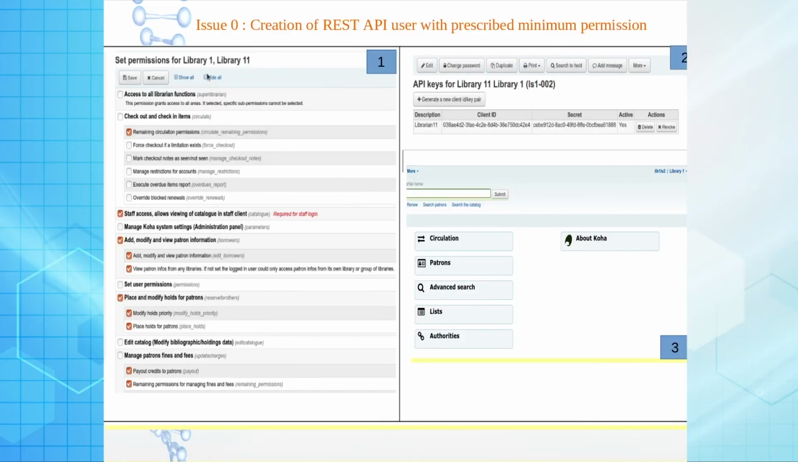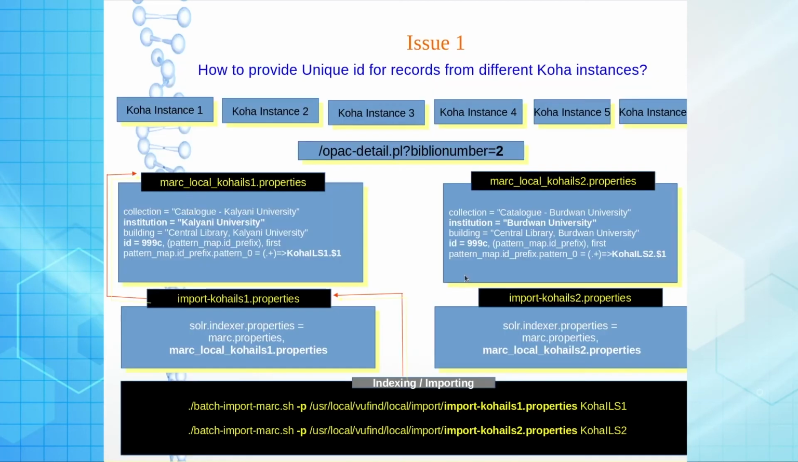So this is the creation of the REST API user in Koha. I first enabled REST API, created a user with these minimum functionalities, and it can generate the client ID and secret ID. I can check whether I can log inside the ILS with this particular login and password or not, and what kind of privileges I have given. All this I have given in 3 snapshots, 1, 2 and 3.